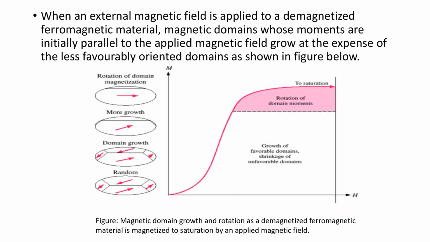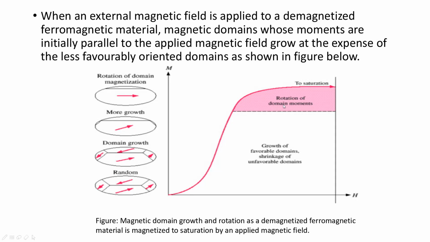When we apply an external magnetic field to the ferromagnetic material, initially the domain which has direction parallel to the external magnetic field will grow in size. As we increase the magnetic field, the domain will grow more and more, and when we keep on increasing the external magnetic field, a rotation of domain takes place.